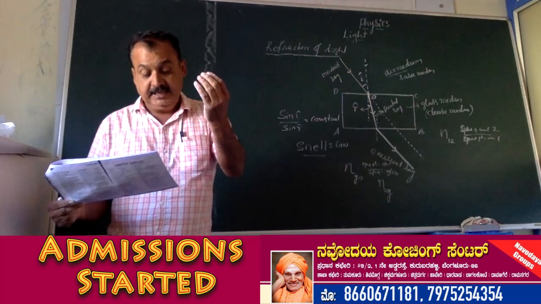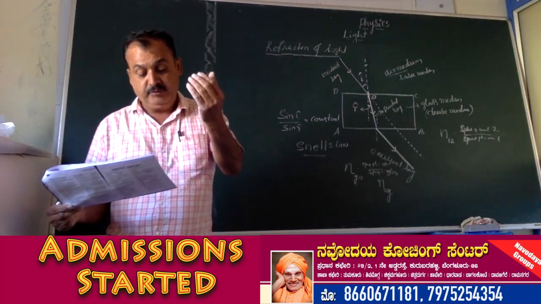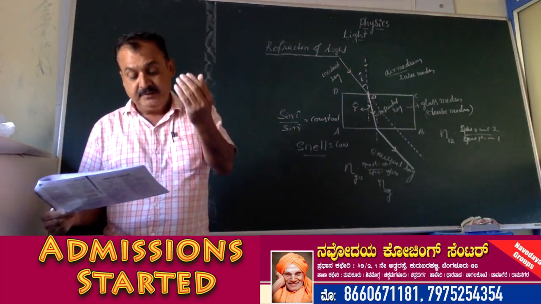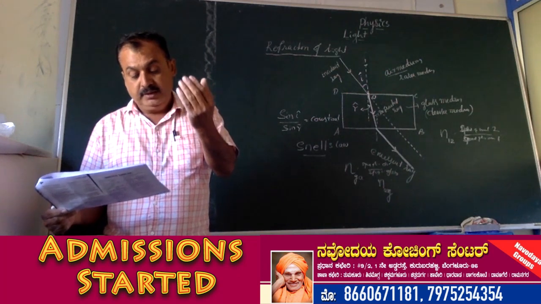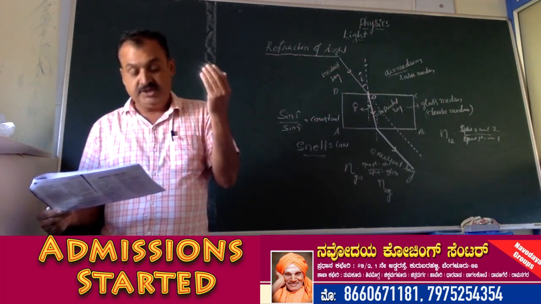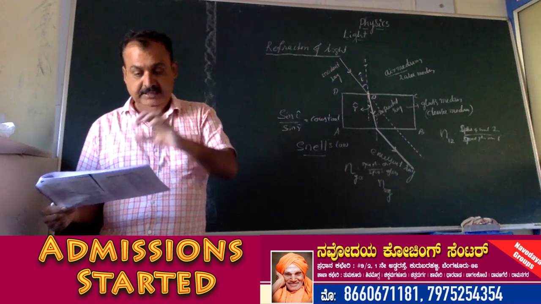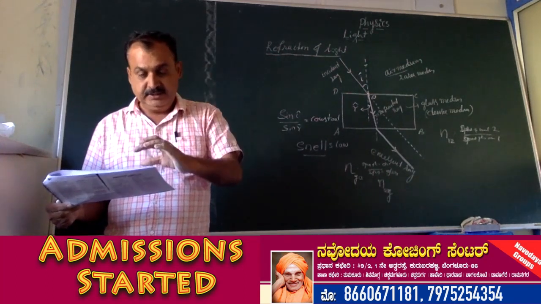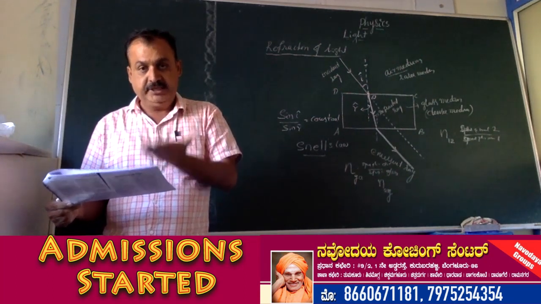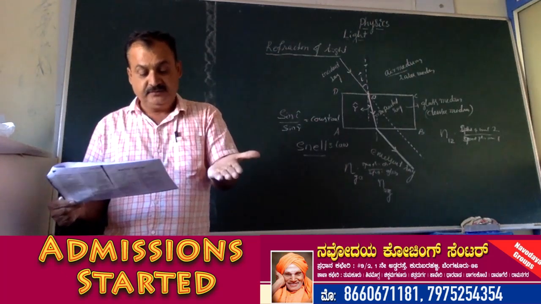So the letter appears to be raised when viewed through a glass slab placed over the document because of refraction of light. If you write some letters and place a glass on top of them and look, the letters appear to be raised, because of refraction of light.